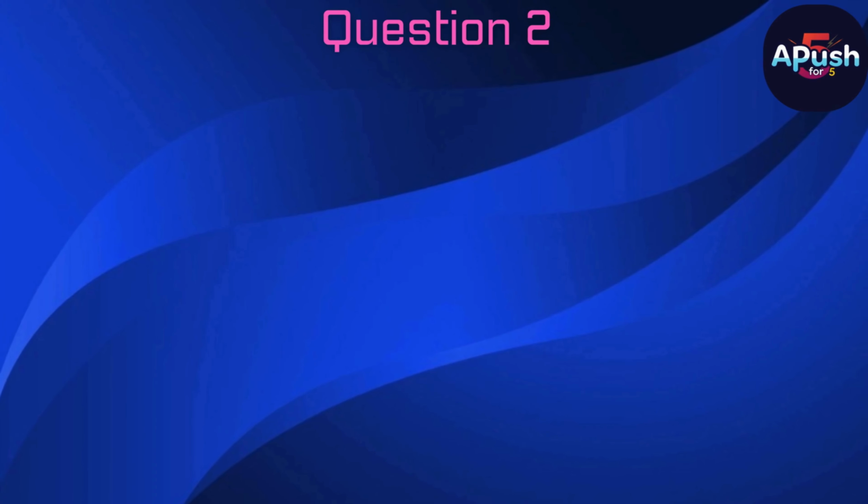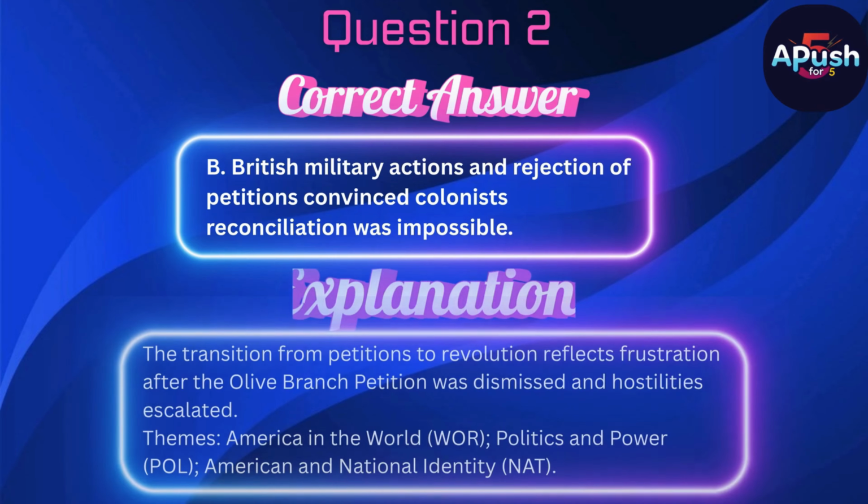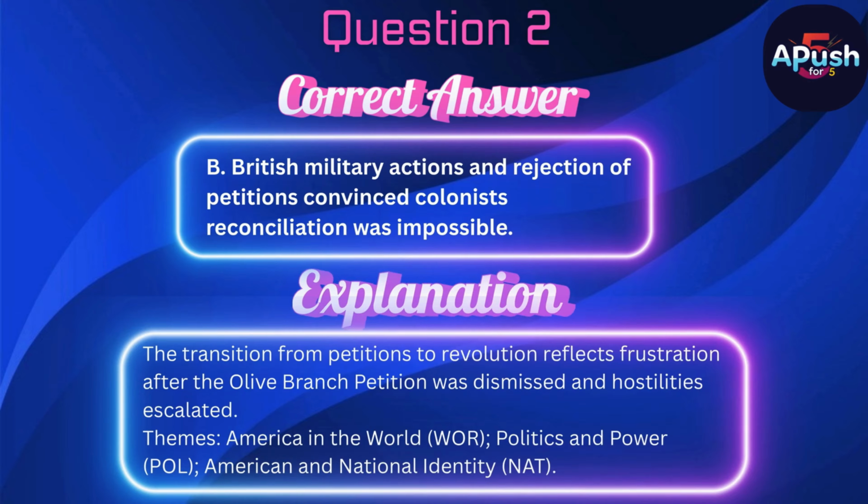The correct answer is B. British military actions and rejection of petitions convinced colonists reconciliation was impossible. The transition from petitions to revolution reflects frustration after the Olive Branch Petition was dismissed and hostilities escalated.